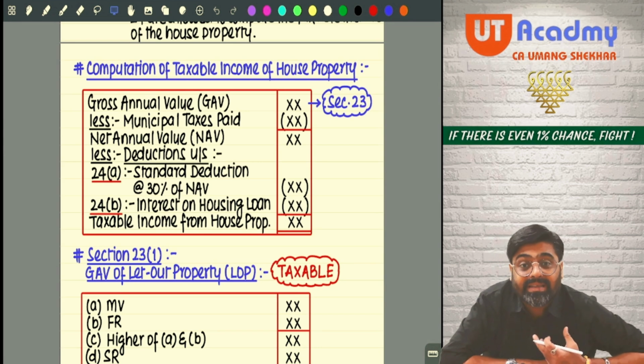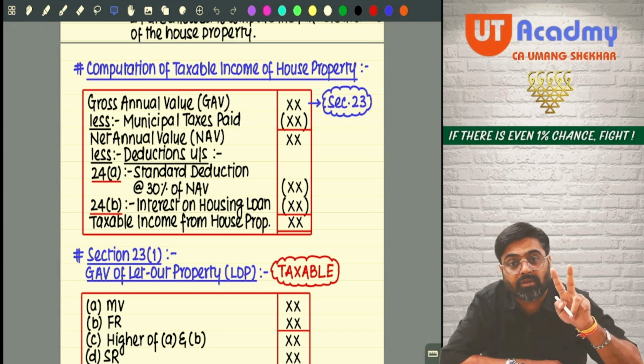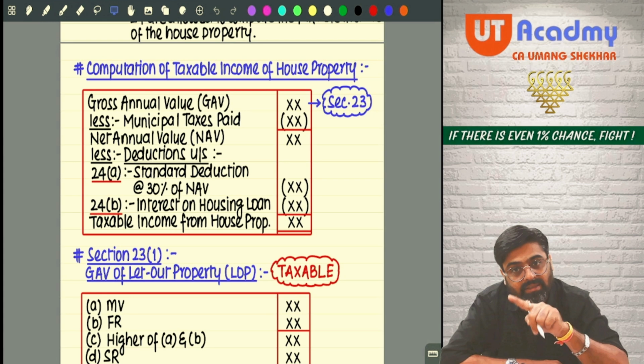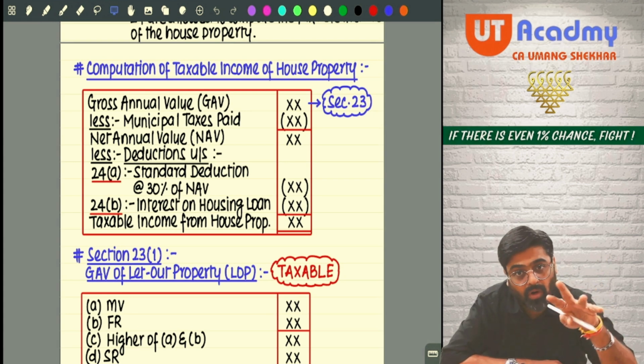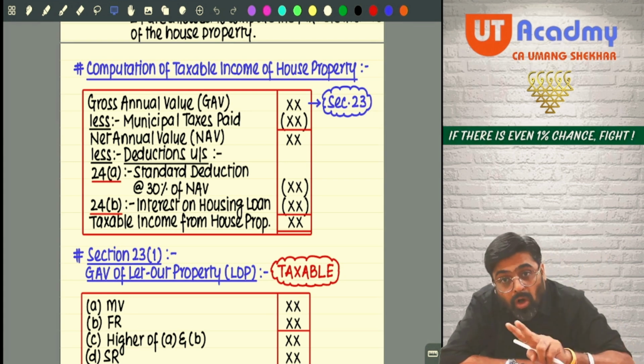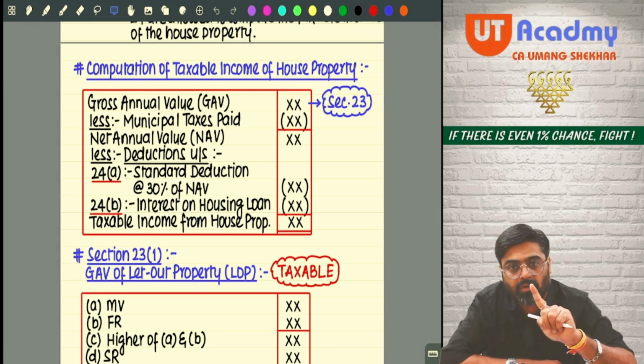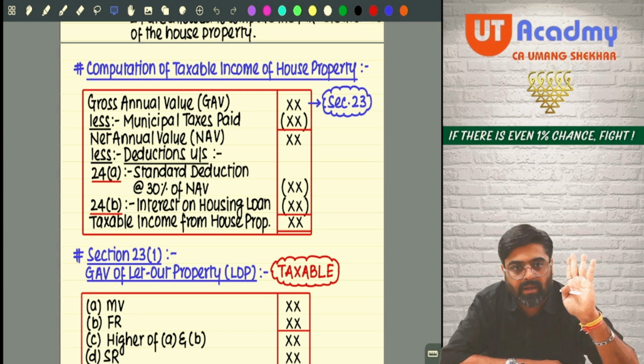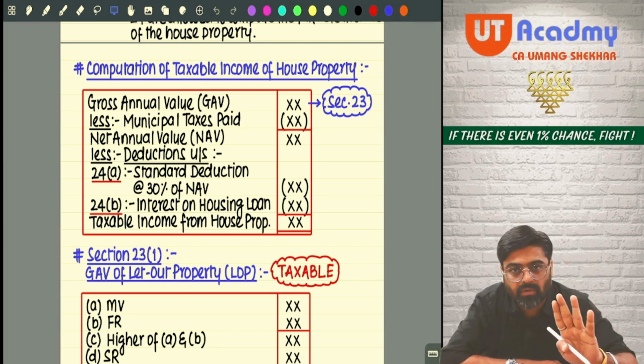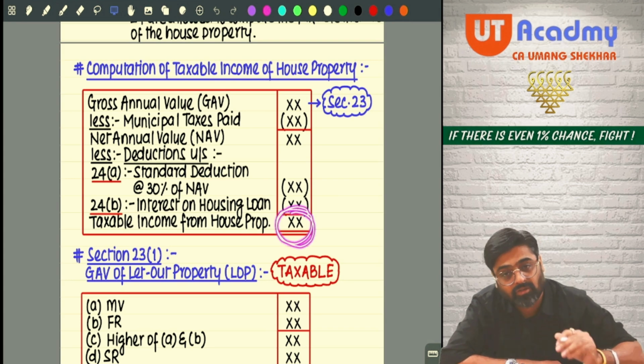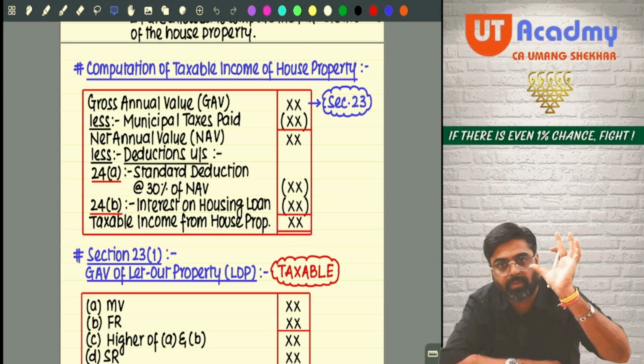From that net annual value, you will get two deductions under section 24. Clause A is the standard deduction at the rate of 30% of NAV. And clause B is interest on housing loan, which will be allowed as a deduction. After taking these two deductions, whatever remains is the final taxable income of that property.